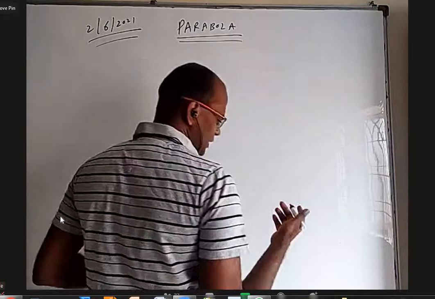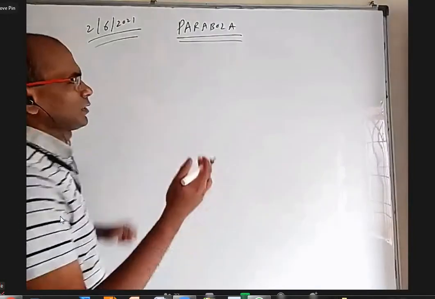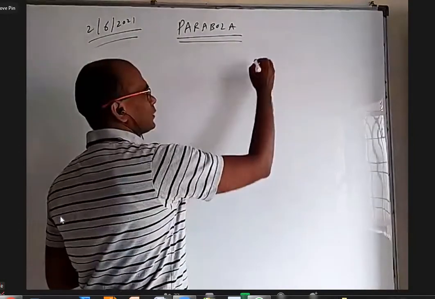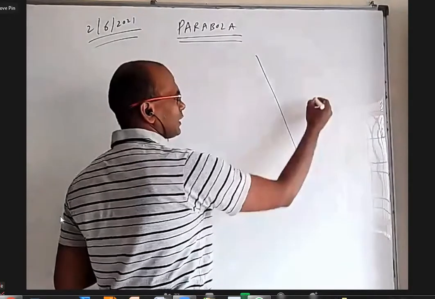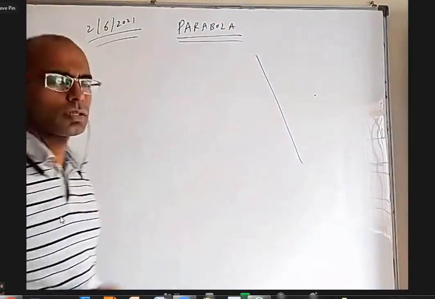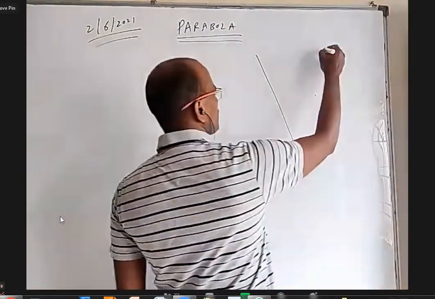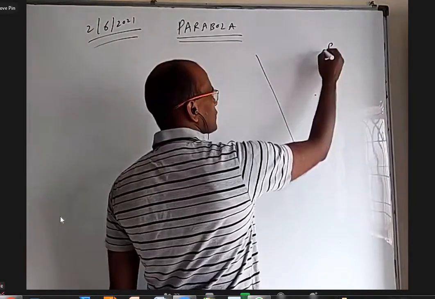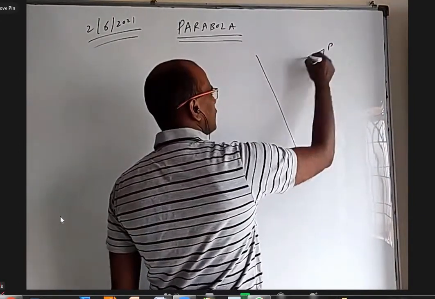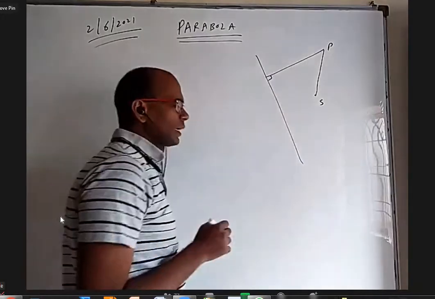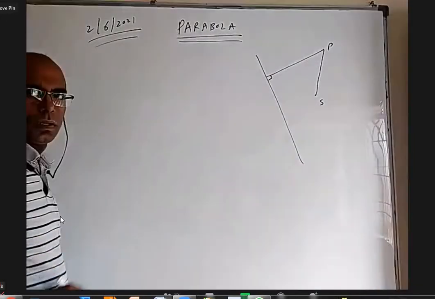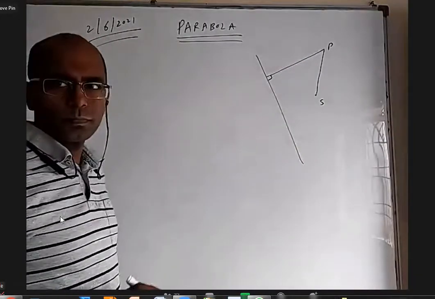Okay, as we discussed yesterday, I don't have to define it, but I can just informally state it. If you have a fixed line and a fixed point which is not on that line, if there is a variable point P such that distance to this fixed point and perpendicular distance to this fixed line are equal, locus of that point is a parabola.